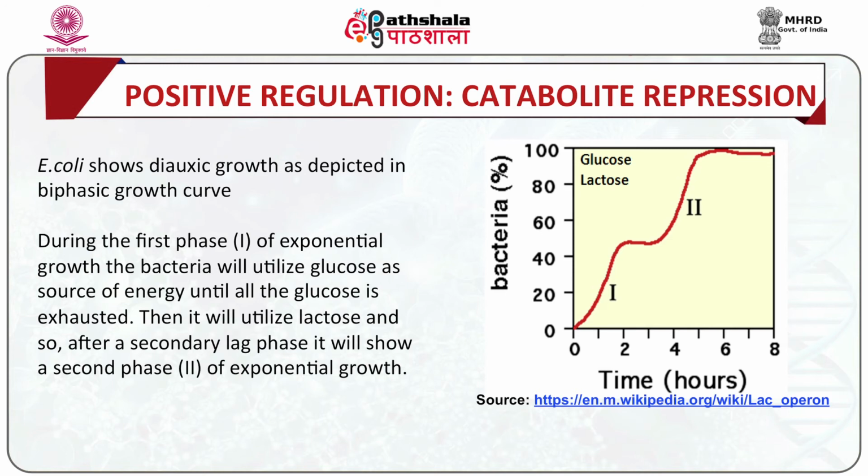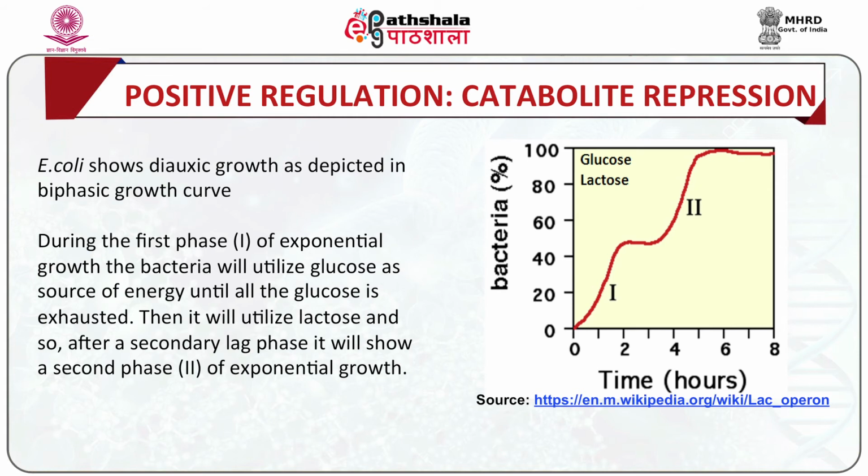And in such a growth medium, E. coli shows something which we call diauxic growth or a biphasic growth curve. During the first phase of exponential growth, the bacteria will utilize glucose as a source of energy until all the glucose is exhausted. Then it will utilize lactose, and so after a secondary lag phase, it will show a second phase of exponential growth.